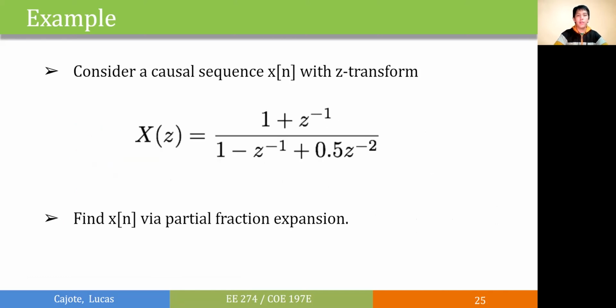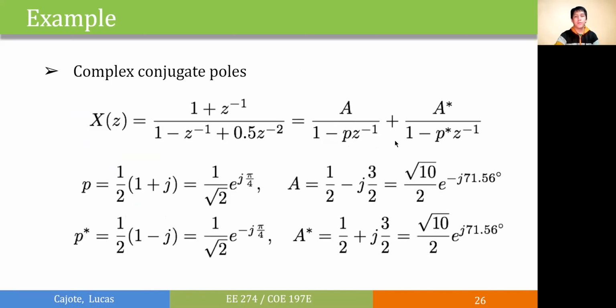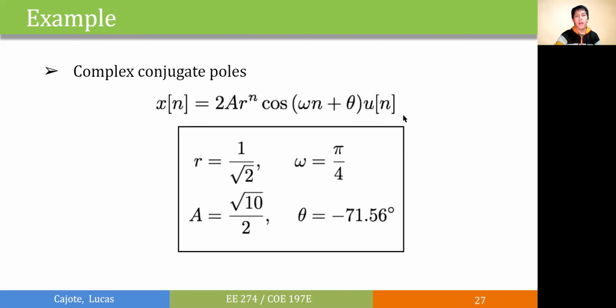For our next example, we have this function, and by inspecting the denominator, we'll see that the poles are complex conjugates, and we'll have this particular form, similar to our case 2. And then we'll have this cosine function.